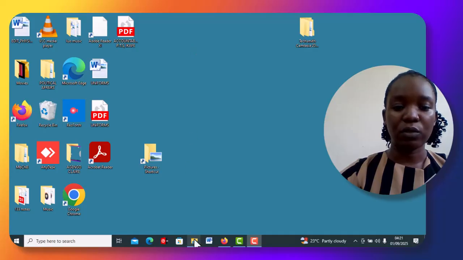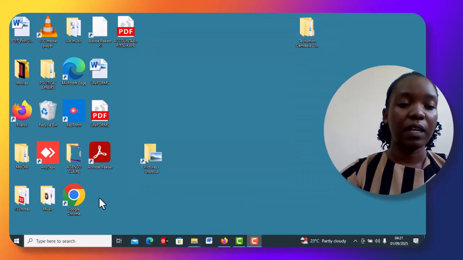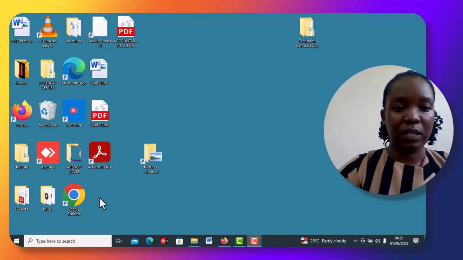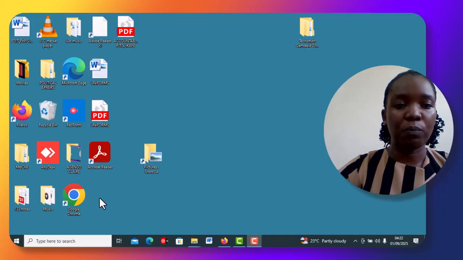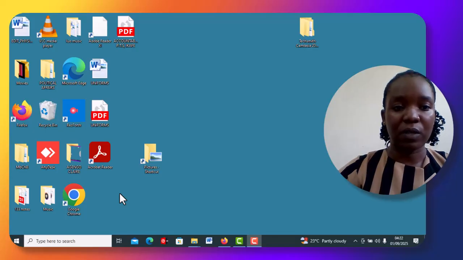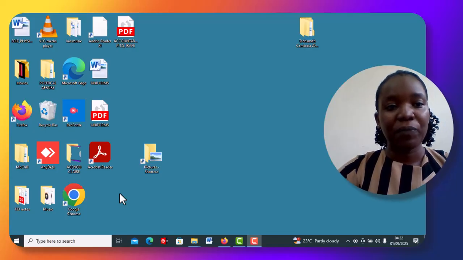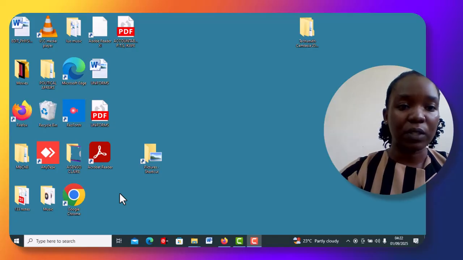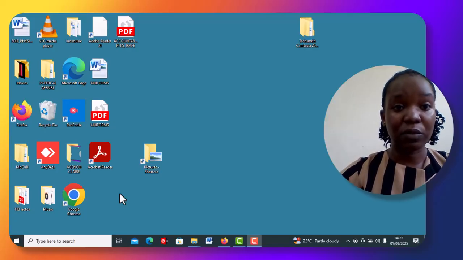So I'm going to show you examples of hardwares, the common hardwares we use in computer. The process of starting a computer is what we call booting, but it can be warm booting or cold booting. The process of starting a computer that was already powered off is what we call cold booting, but the process of restarting a computer that was already on is what we call warm booting.